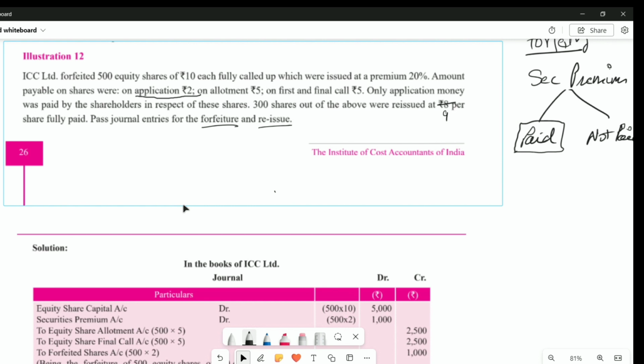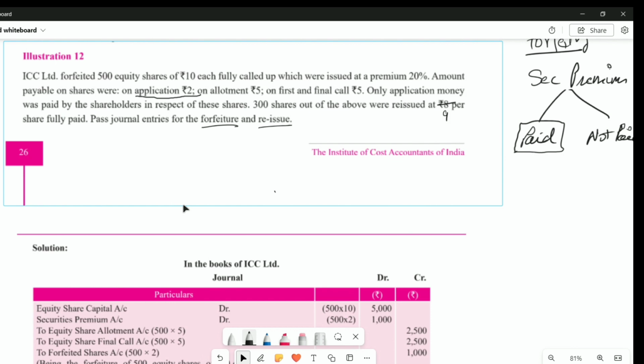Yes. So 10 is the equity share capital. If they say there 8 called up, then equity share capital here will be 500 into 8. Okay, understood this part? Yes. So share capital is clear, 500 into 10, right?